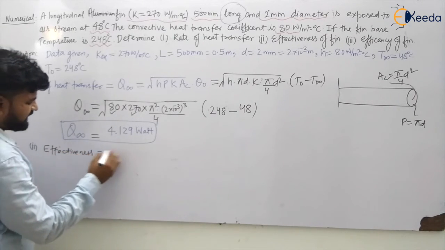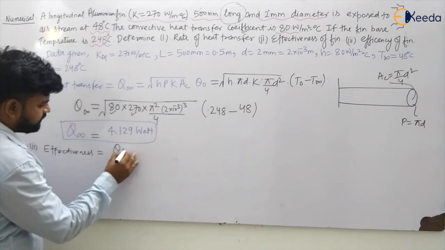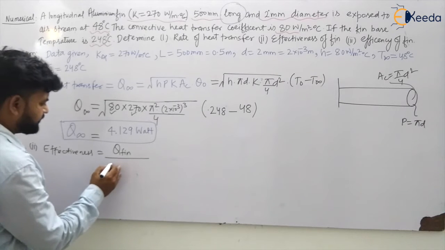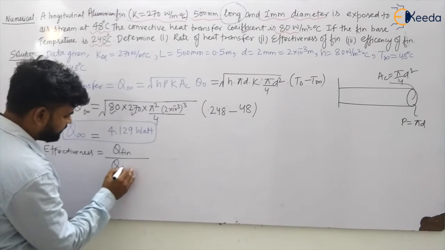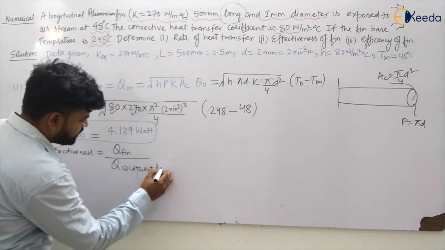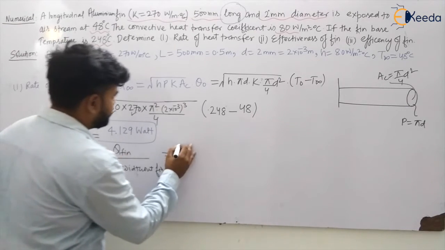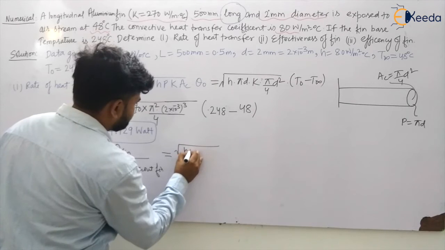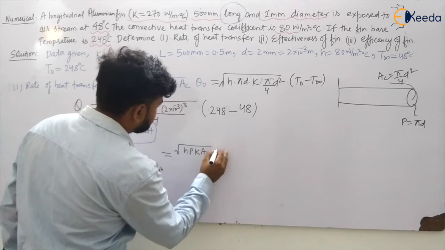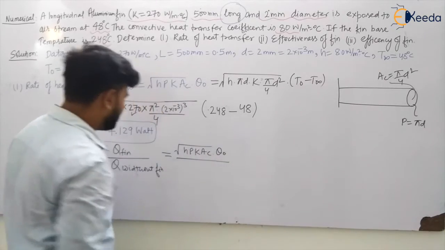So we know that effectiveness is generally what? Q fin, that is heat transfer by the fin divided by heat transfer without fin, my dear students. So what is the heat transfer with fin? We know that is given by square root of HPKAC theta naught, divided by what is the heat transfer without fin.